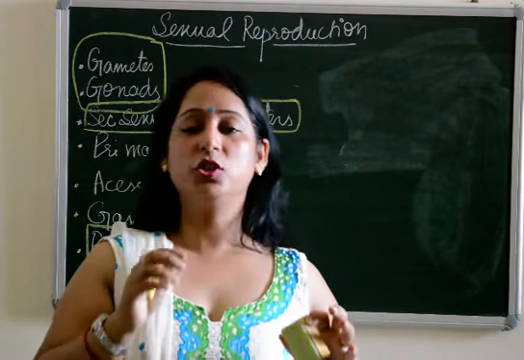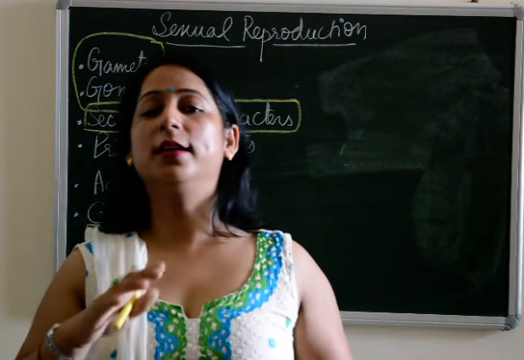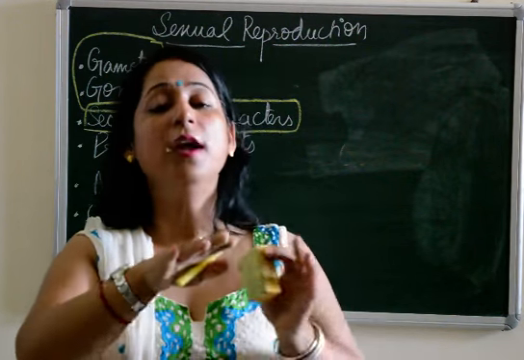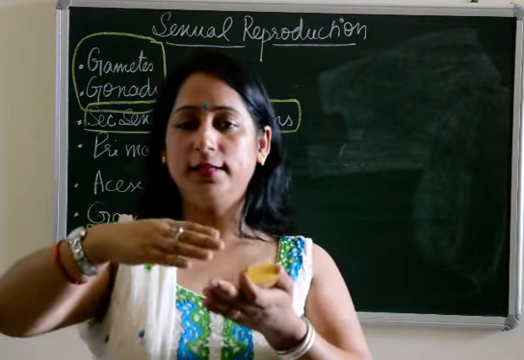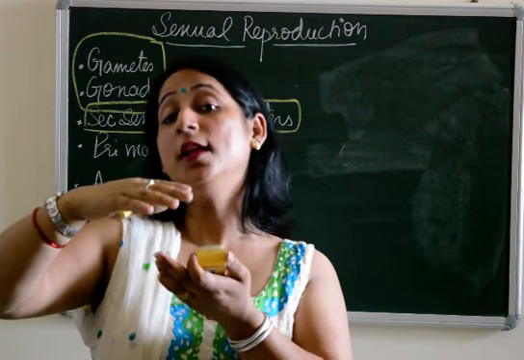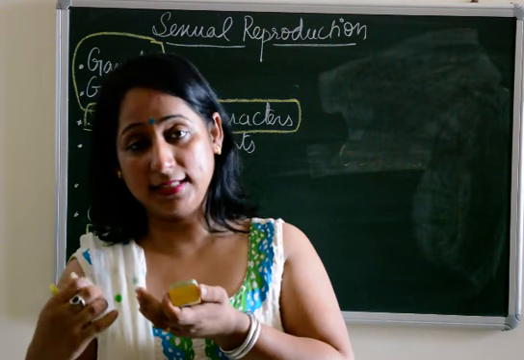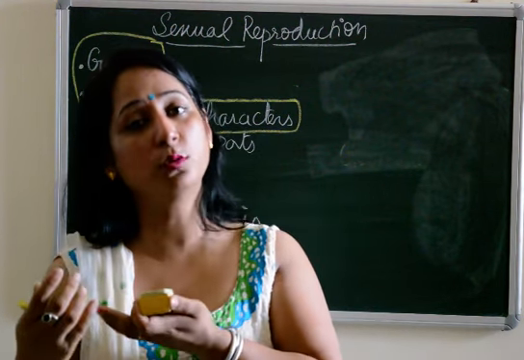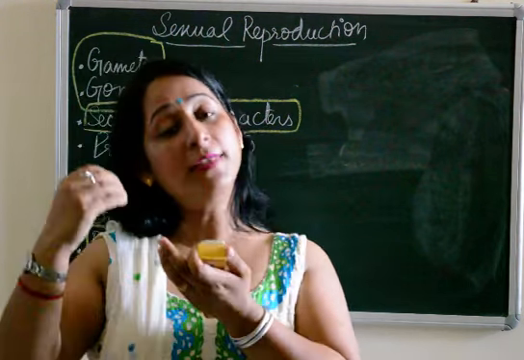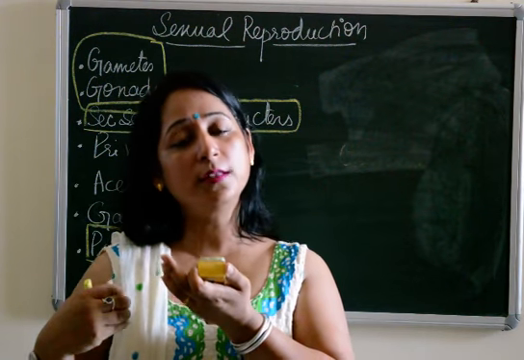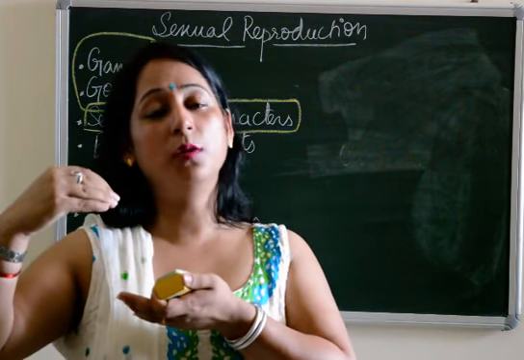For example, a child is there. He is at the age of 12. Now he attains 13, then 14. At the age of 14, his gonad, that is the testis, will start producing a hormone known as testosterone. When the testosterone is produced in the body at a certain level, what will happen?